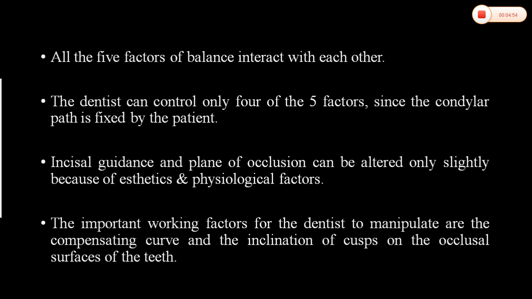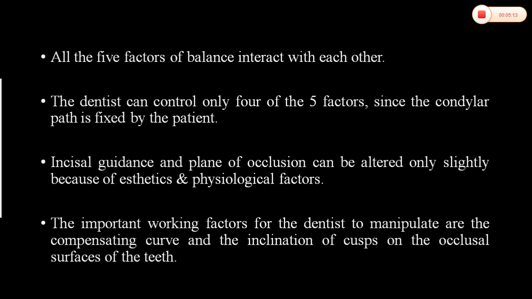Among these 4, incisal guidance and plane of occlusion can be altered only slightly because of aesthetic and physiological factors. Remember, incisal guidance and the occlusal plane, which are determined by aesthetics and phonetics, have to be altered minimally, otherwise it will affect aesthetics and phonetics.